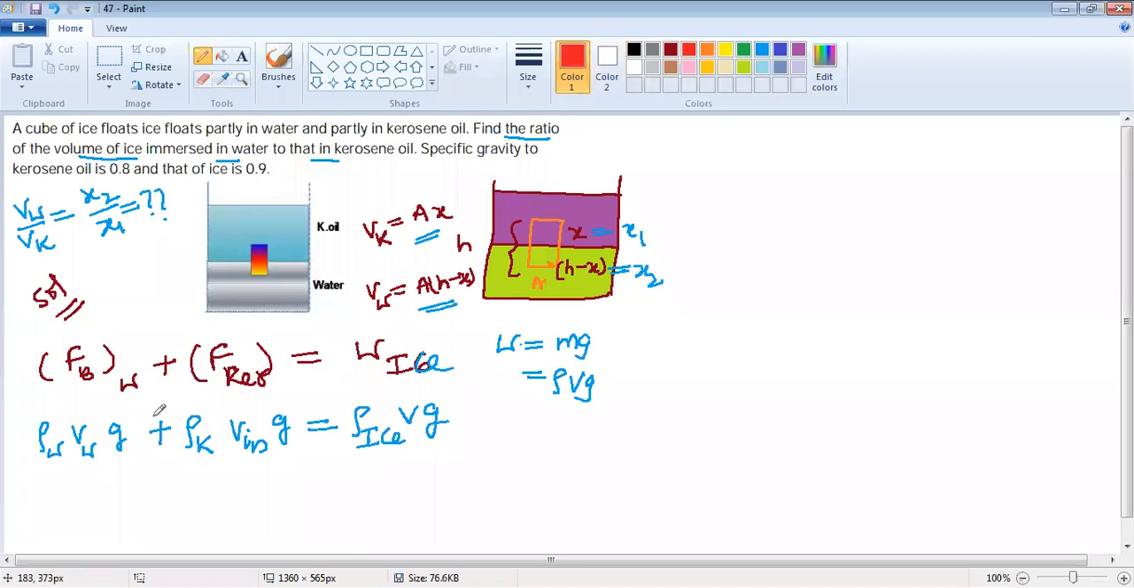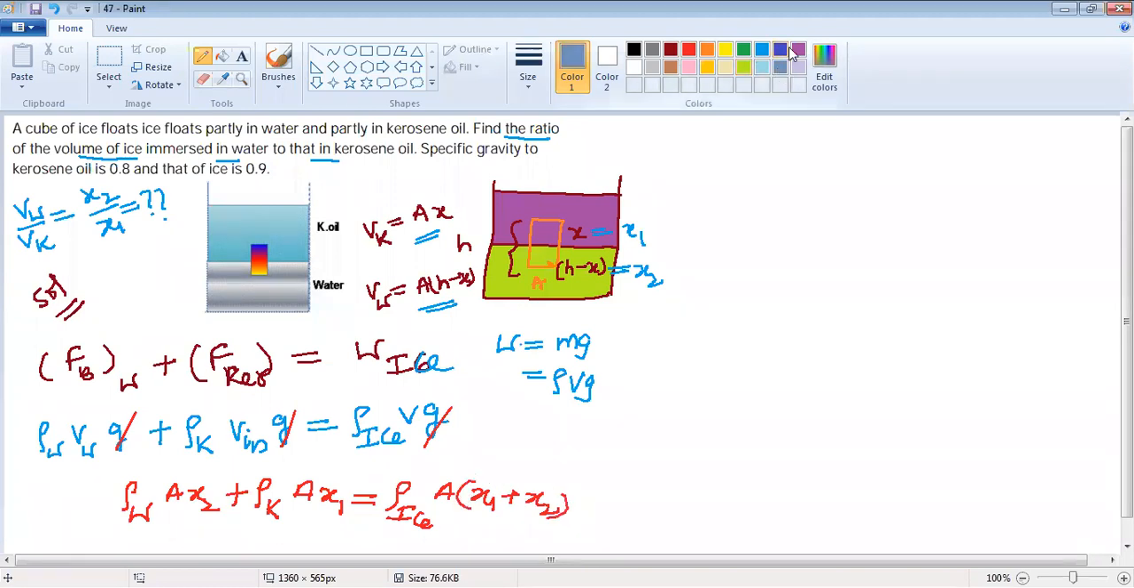So now here g is cancelled on either side. Now the density of water into volume of water, I told you already, the volume of water is A into x2, plus the density of kerosene into volume inside, which is A into x1. The density of ice into total volume is equal to A into total height, which is x1 plus x2. So please look, the density of water is 1, and area will be cancelled on either side.